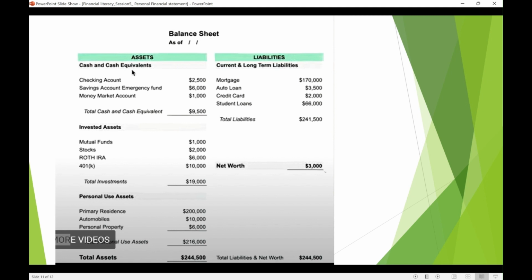Here in this example, his net worth is only $3,000, which is positive but too low. And we have to think about what best we can do to improve our net worth. So that's the planning for the next year. We can calculate these personal financial statements every year. It's good as a health check. You have to check your financial statements every year.